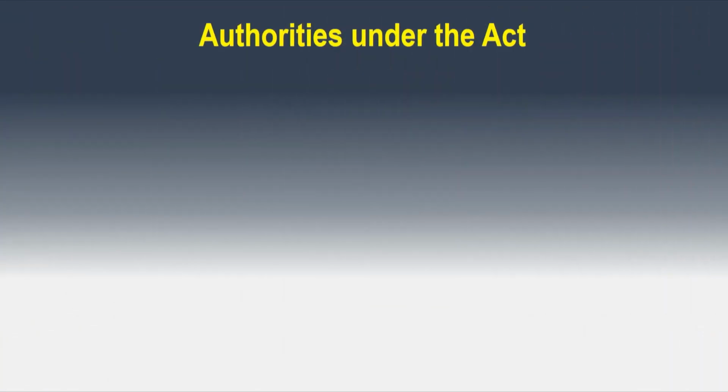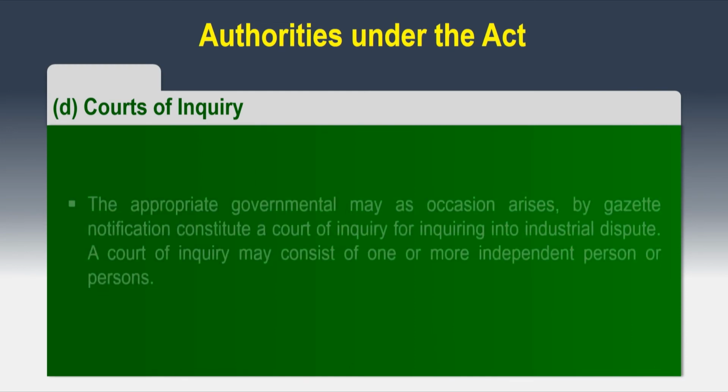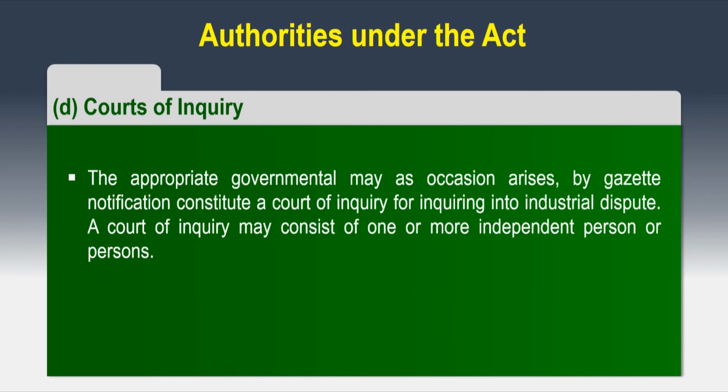The fourth authority is the courts of inquiry. The appropriate government may, as the occasion arises, by gazette notification constitute a court of inquiry for inquiring into the industrial disputes. A court of inquiry may consist of 1 or more independent persons. A court of inquiry is expected to inquire into the matters referred to it and report to the appropriate government normally within a period of 6 months from the commencement of the inquiry.